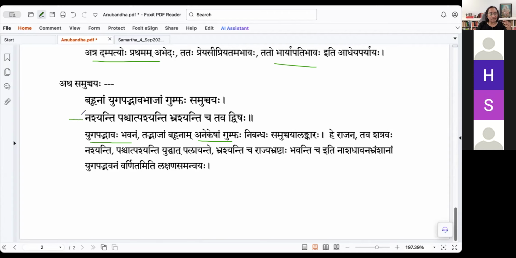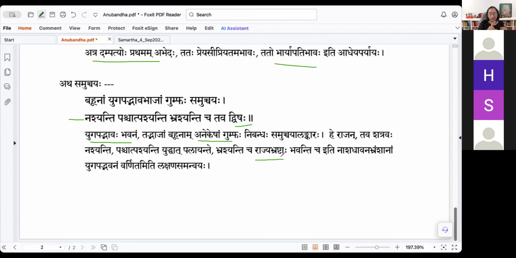So the example here is nashyanti paschat pashyanti bhrashyanti cha tavadvishaha. Hey Rajan, tava shatravaha dvishaha, your enemies, nashyanti, they get destroyed. Paschat pashyanti yuddhat palayante va. Paschat pashyanti, they turn back and look. They look behind and run. Bhrashyanti, rajya brashtaha. Actually, it is the reverse here. There are three actions wherein rajya bhramshaha, or first yuddham. Okay, they get destroyed in the yuddham.